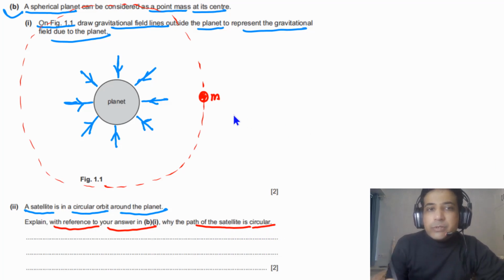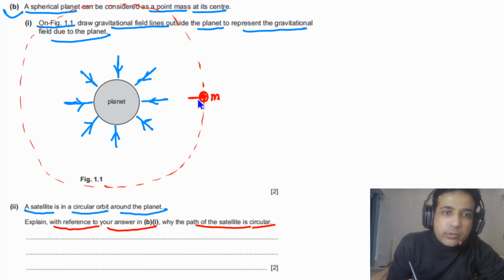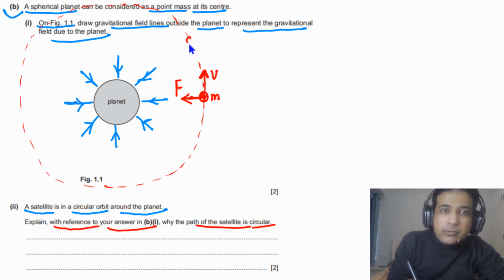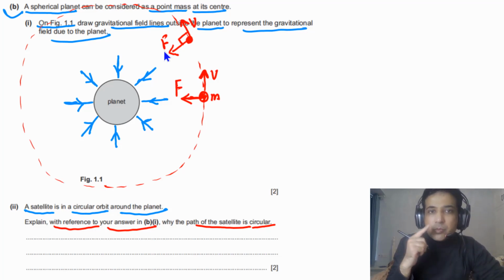So in this case, we need to understand as this satellite is moving in a circular orbit, at any point, if we take the velocity of this satellite this way, direction of motion of the satellite is this way, and the force on this satellite will be perpendicular to the velocity. We can take this at any point. If we take this point, for example, the velocity of the satellite will be this way, and the force on this satellite will be this way. So always the angle between force and the velocity of the satellite is 90 degrees. So that's the reason this will move in a circle.